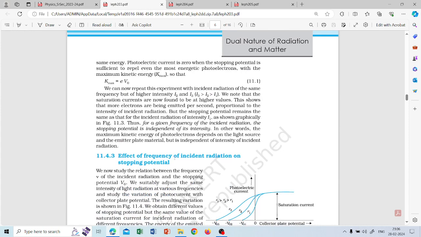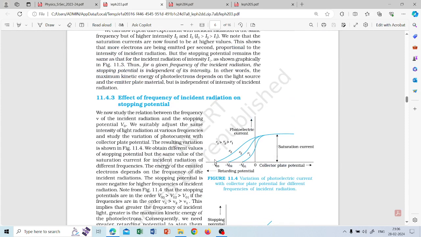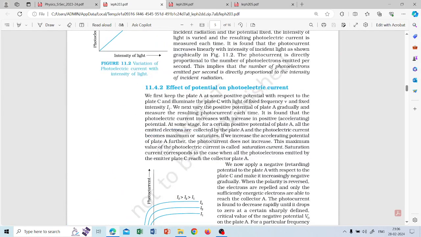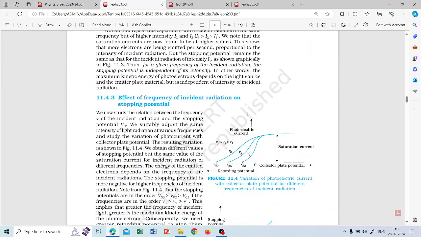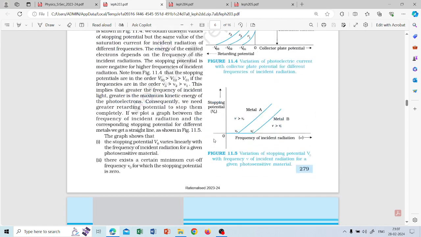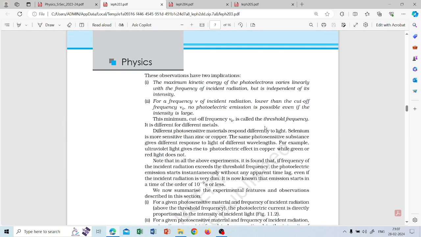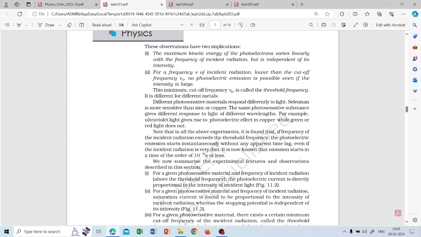Then next comes the effect of frequency. You can see this graph is somewhat similar to the previous graph, but it is not exactly the same. This is the variation of photoelectric current with collector plate potential for different frequencies. So these graphs are important. I am not going to take much time here now. These graphs and explanations you have to simplify, and there are two main observations here.